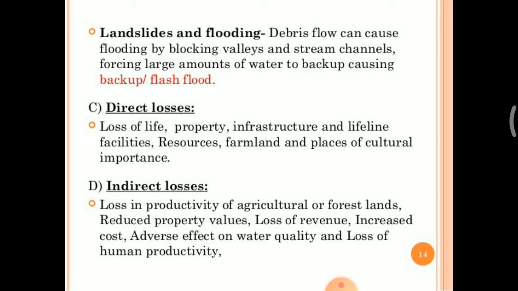Indirect losses due to landslide are a loss in the productivity of agricultural or forest lands, reduced property values, loss of revenue, increased costs, adverse effects on water quality, and the loss of human productivity. These are the indirect losses.